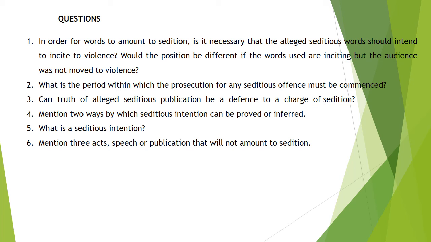Again, like I said, go through your section 50, subsection 2 and subsection 3 in order to answer this question. What is the period within which the prosecution for a sedition offense must be commenced? We stated this too. Please go back and read. Again, what are seditious intentions? See that in your section 50, subsection 2. Finally, you should mention three acts, speeches or publications that will amount to sedition. I am sure by the time you are able to answer all these questions and go through all of this, you will be able to fully beat your chest and say one or two things on the offense of sedition.